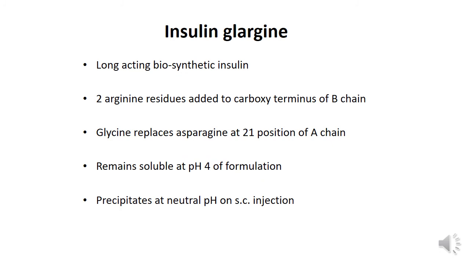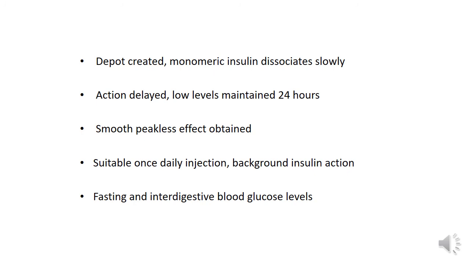This preparation, insulin glargine, remains soluble at pH 4 of the formulation, but when I inject it, it encounters the neutral pH in the human body, and as a result it precipitates. On precipitation, insulin glargine forms a depot from which monomeric insulin is released slowly, because of which the onset of action is delayed, but low levels are maintained for the whole day, that is for 24 hours.